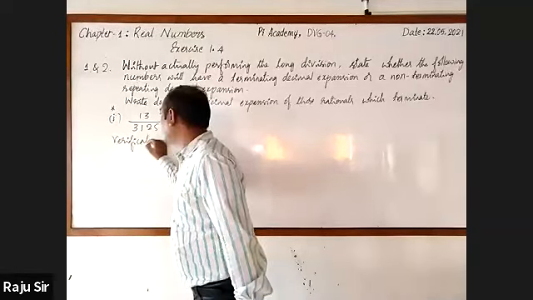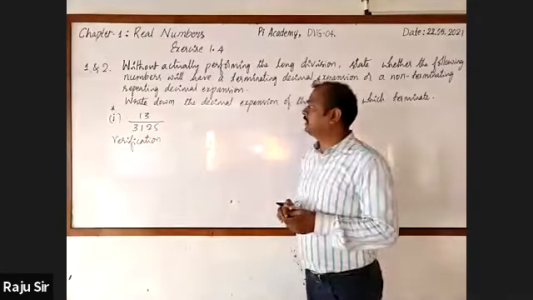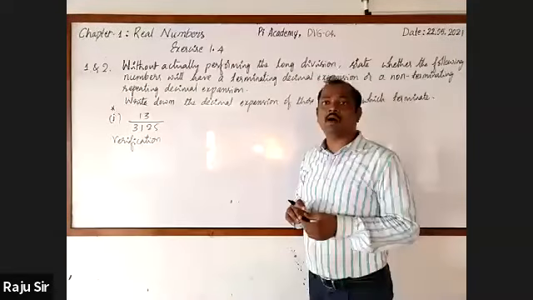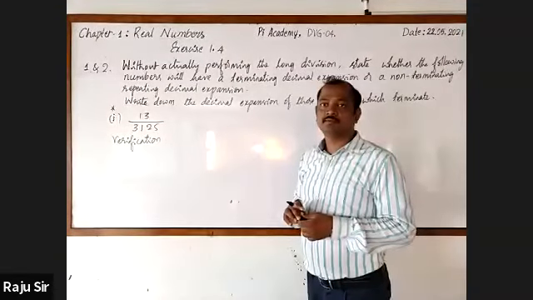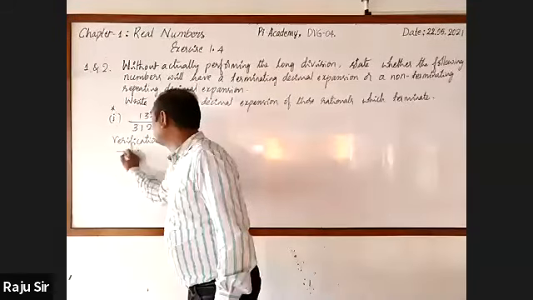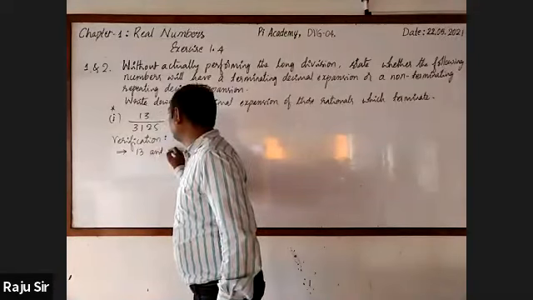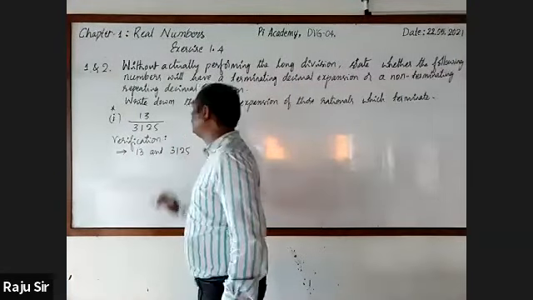Verification. Now you tell whether 13 and 3125 are co-primes or not. Co-prime, sir. They are co-primes. First, put the imply symbol. 13 and 3125.